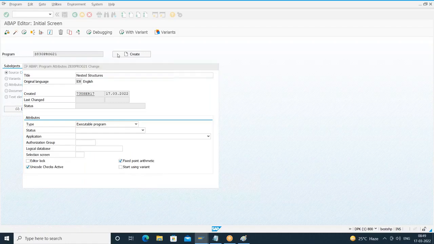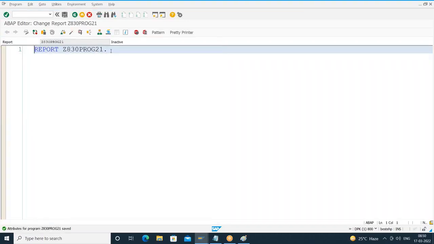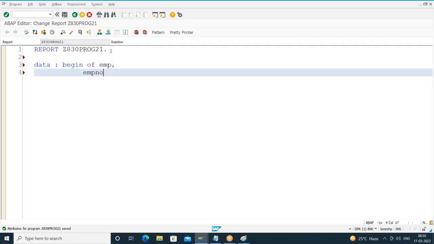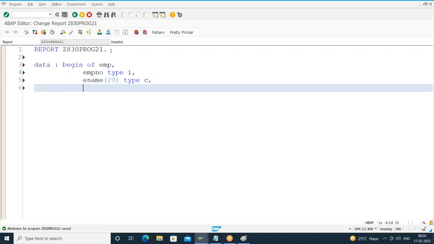Type of program is executable program. I'll save it in the local object. Right. So here, what I'll do is declare a structure. We already know data begin of and end of. So I'll say data begin of, and I'll give some structure name like EMP. I'll declare the fields: employee number type I, employee name of length 20 type C.